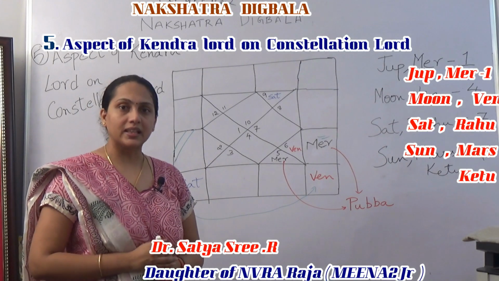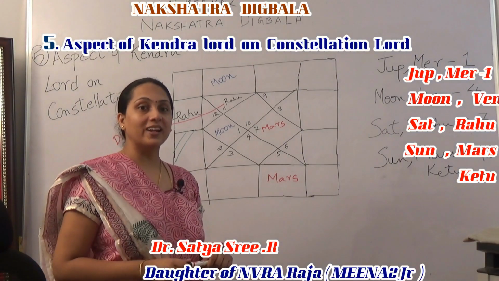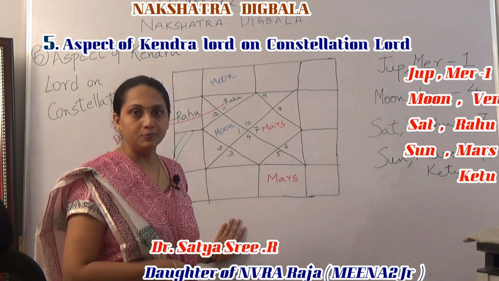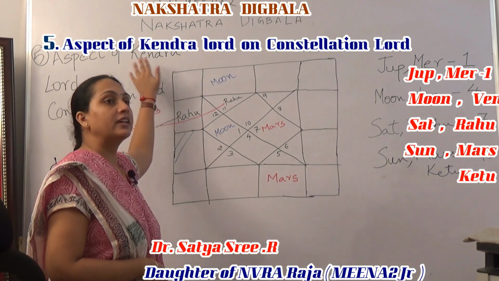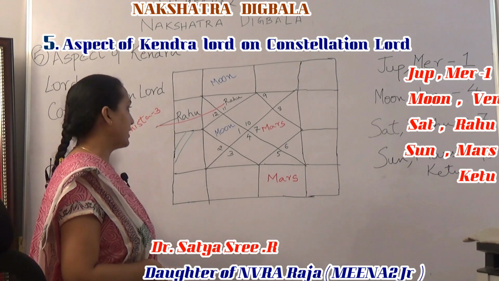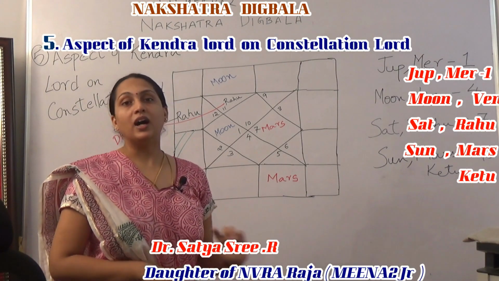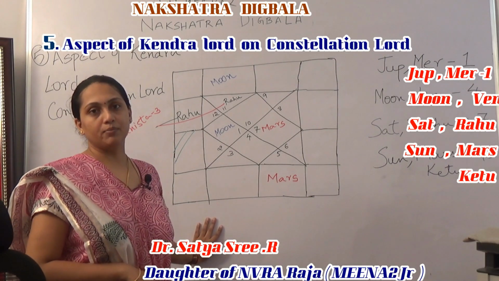Okay? I hope you understand this. Let us do another example to get further clarity. Now let us look at another example for the same Makar Lagna. What did we say here? Through the aspect of the Kendra Lord on the constellation Lord. Let us see how Rahu will get Digbala in this example chart.